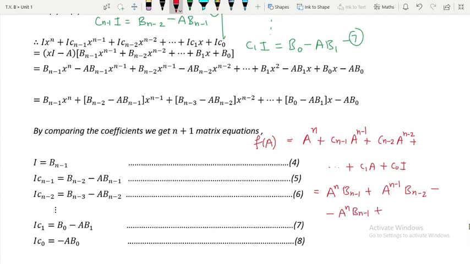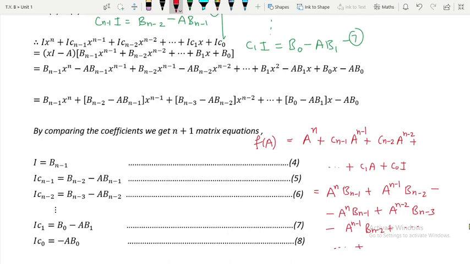Now from the 6th equation, which we multiplied by a raised to n minus 2, we get a raised to n minus 2 b(n-3), and minus, since we are multiplying by a raised to n minus 2, a raised to n minus 1 b(n-2). This will continue, plus so on.